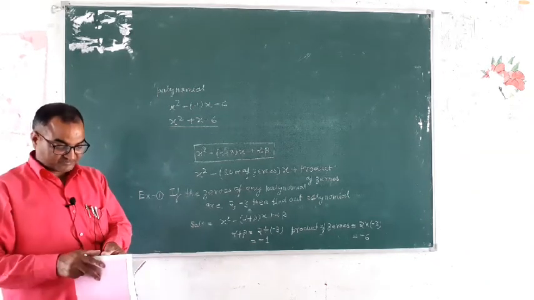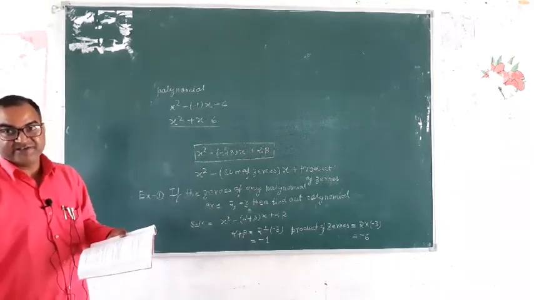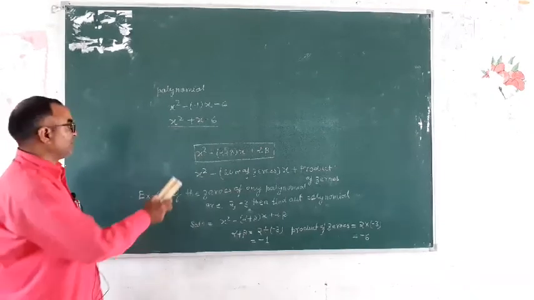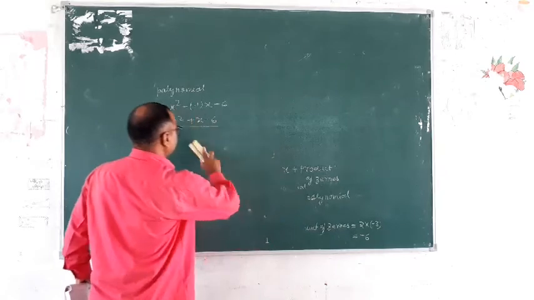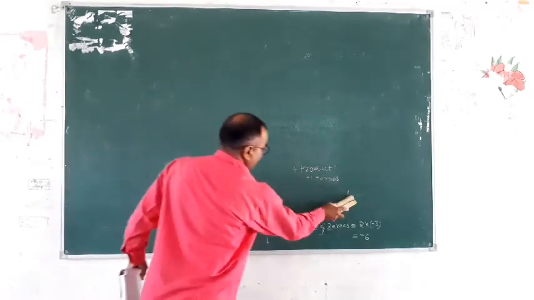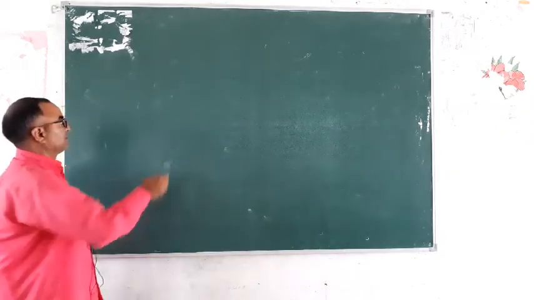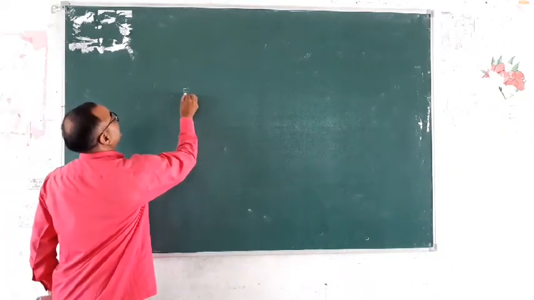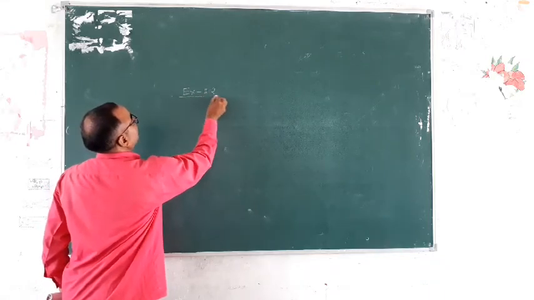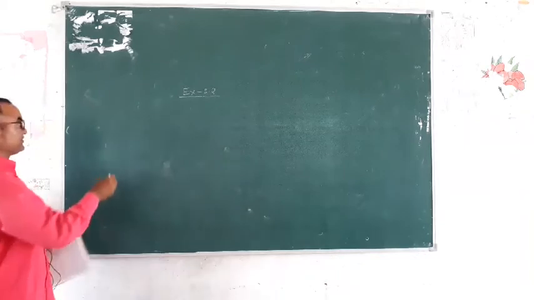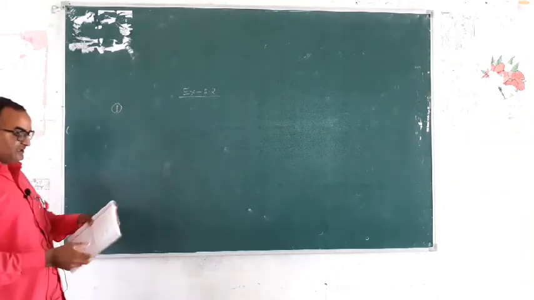Write down exercise 2.2. Note down exercise 2.2, first question.